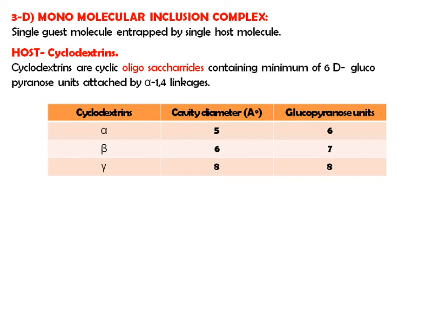Now, as per the type of cyclodextrin, the cavity diameter and number of glucopyranose units vary. For alpha, the diameter is 5 angstrom and glucopyranose units are 6; for beta it is 6 and the number of units is 7. For gamma, the cavity diameter is 8 angstrom and glucopyranose units are 8.